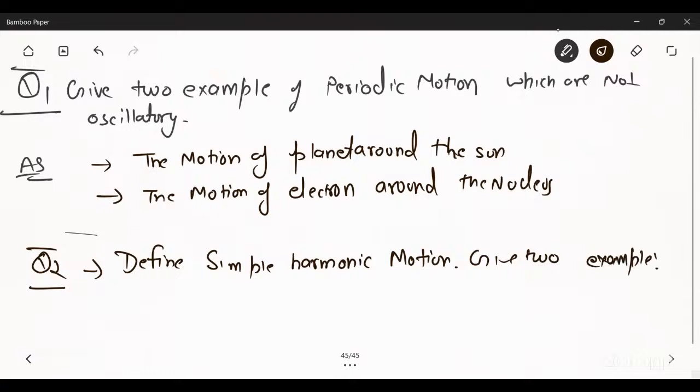A body is said to be in simple harmonic motion if it moves to and fro along a straight line about its mean position such that at any point its acceleration is proportional to its displacement but opposite in direction, always directed toward the mean position. So this is the definition of simple harmonic motion, but any easier definition can be written.